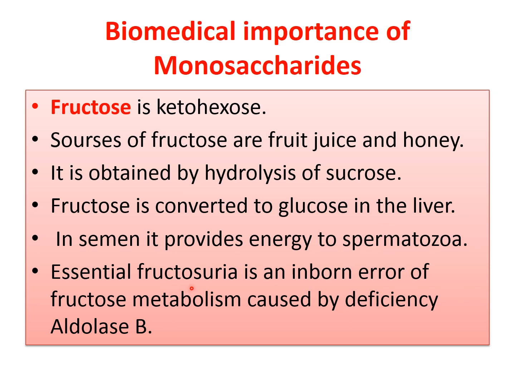Then essential fructosuria is an inborn error of fructose metabolism, where fructose is excreted in urine. That condition is known as fructosuria, when the level of fructose in urine is increased. It is caused by deficiency of the enzyme aldolase B.